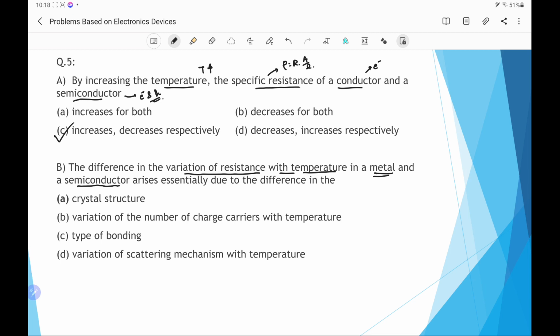Therefore, there are four options: crystal structure, variation of the number of charge carriers with temperature, type of bonding, and variation of scattering mechanism with temperature. So clearly option B is the correct option, as the number of charge carriers changes with temperature.